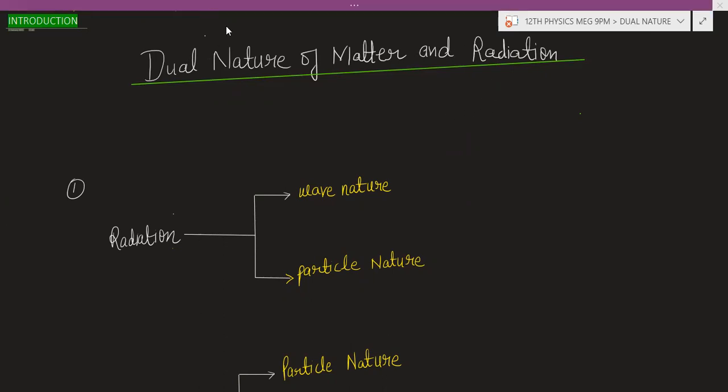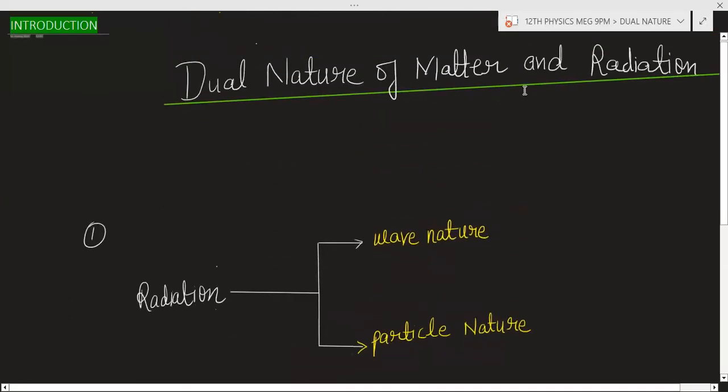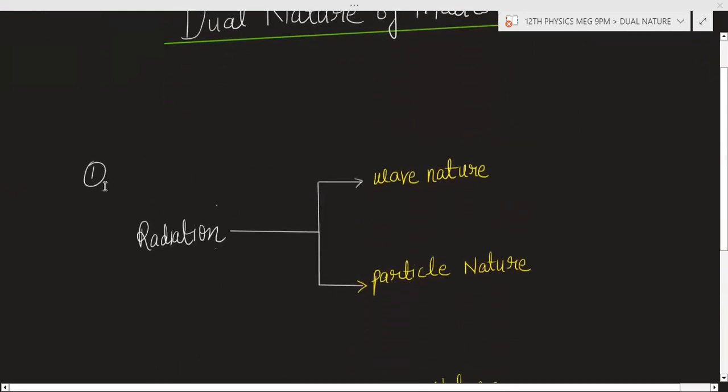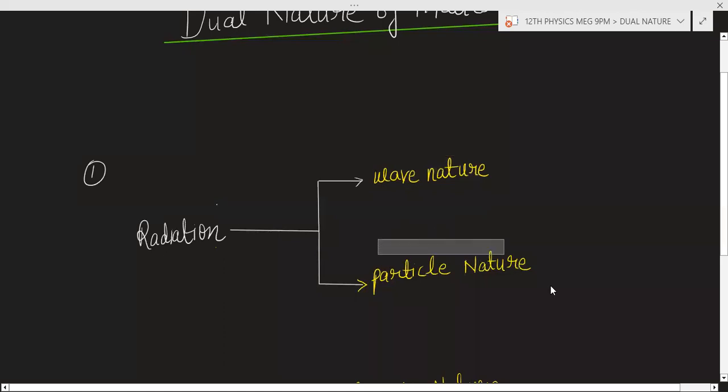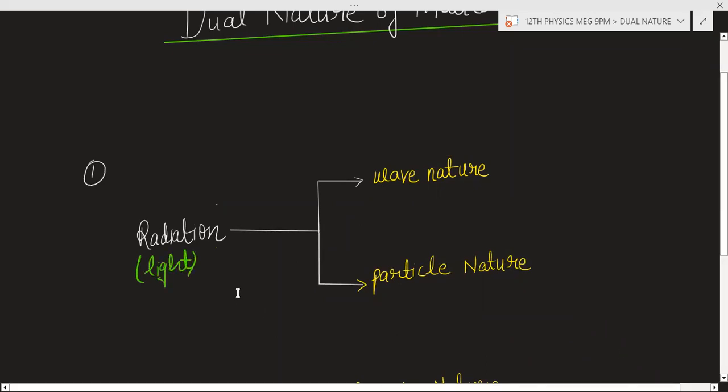So this is a very easy topic, very easy as compared to ray optics. So focus here. Basically radiation has wave nature and particle nature. What is the meaning of radiation? Radiation means light. So light has wave nature as well as particle nature.